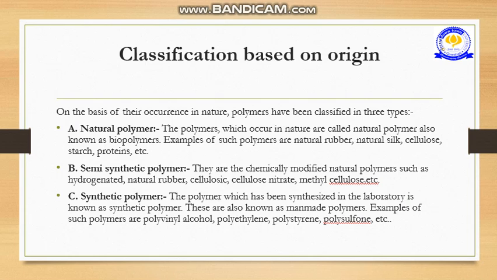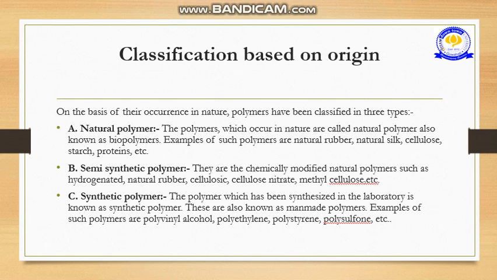As we have told earlier, on the basis of their occurrence in nature, polymer may be classified into three types: natural polymer, semi-synthetic polymer and synthetic polymer. Natural polymers occur in nature and are also known as biopolymers. For example, rubber, natural silk, cellulose, starch, etc.